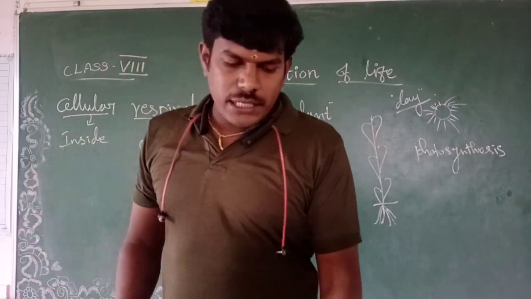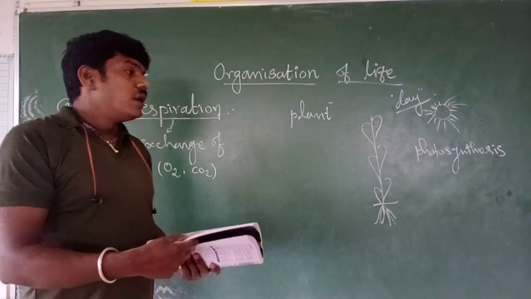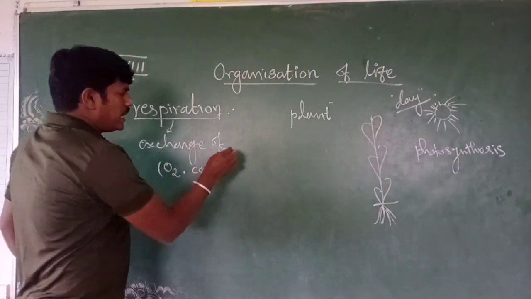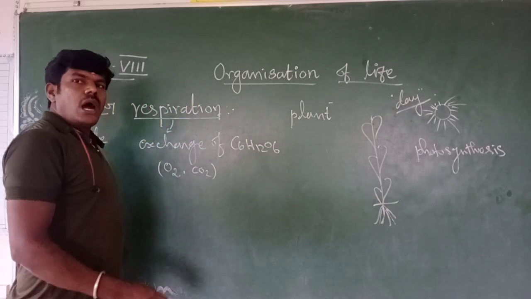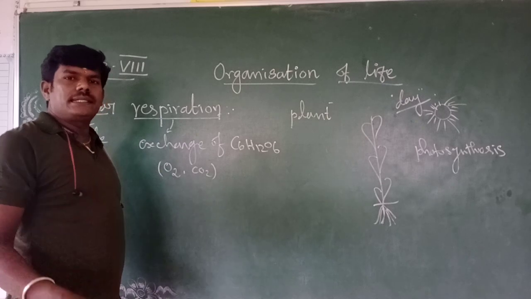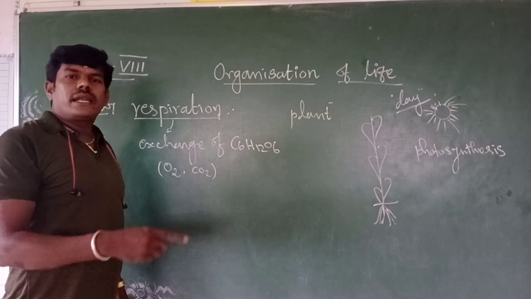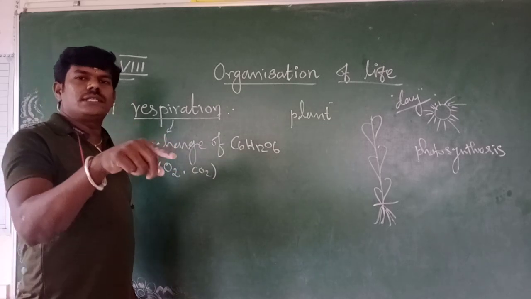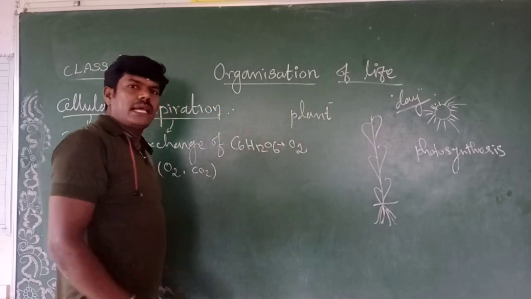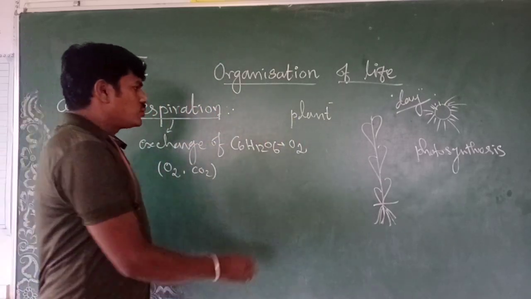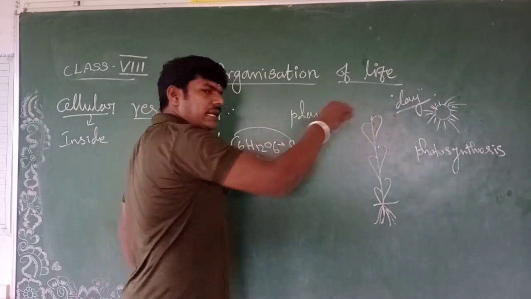Cellular respiration is the process by which organisms break down glucose. What is the chemical formula of glucose? C6H12O6. This is glucose. How will the glucose break down? With the help of oxygen. Where do they get that oxygen? From photosynthesis: at that time glucose is released, and at the same time oxygen is released as a byproduct of photosynthesis. This oxygen reacts with the carbon and the hydrogen, and energy is released.